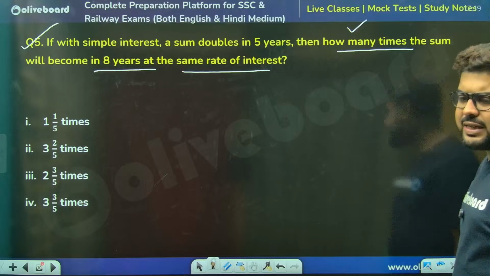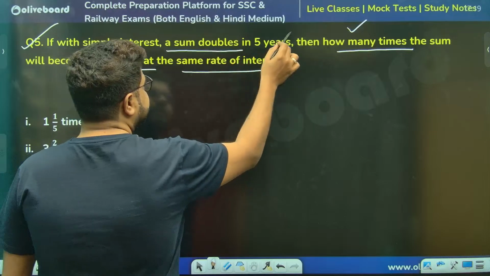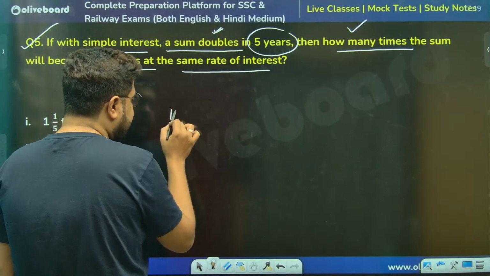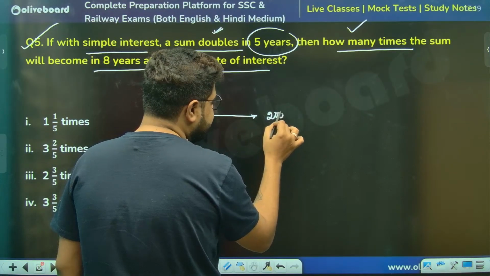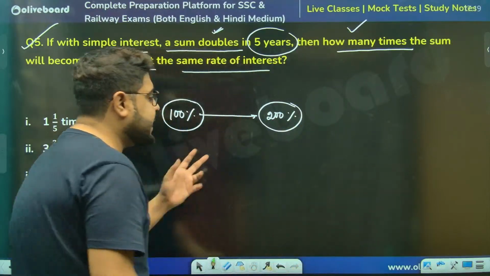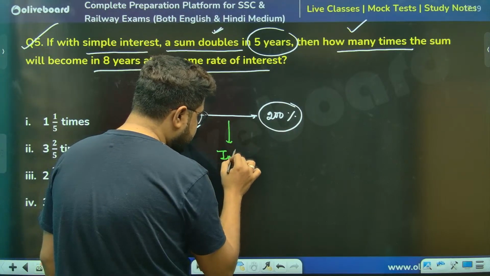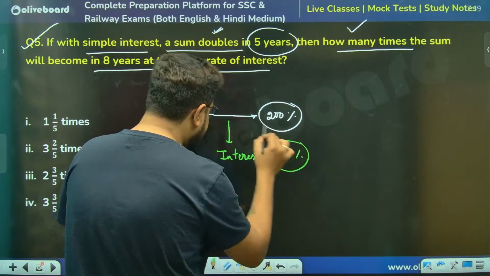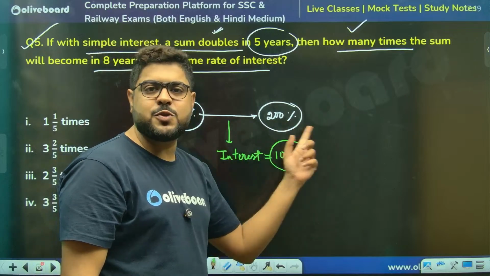Chalo sir, it's very simple actually. A sum doubles in 5 years in simple interest. So doubling, what is the meaning of this? The sum became double, meaning 200%. Now, why has this happened? You will say, sir, interest is getting added. So how much interest did we get? We got 100% interest, because 100% then 100% becomes 200%.